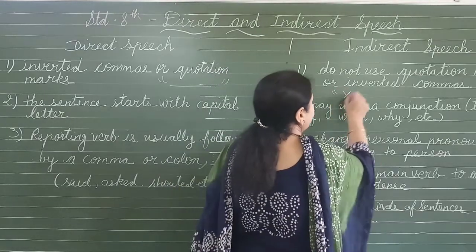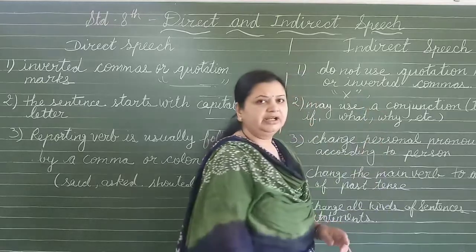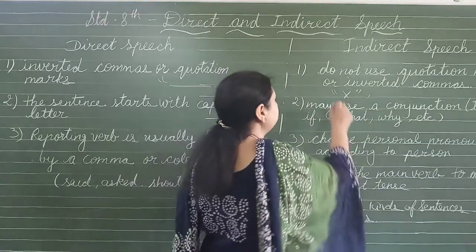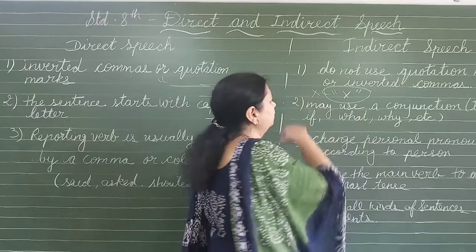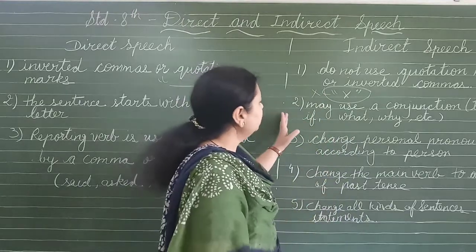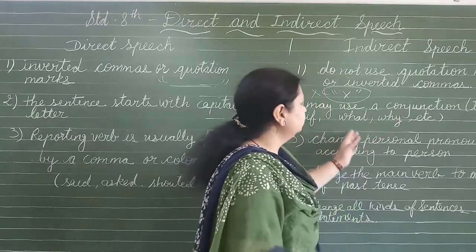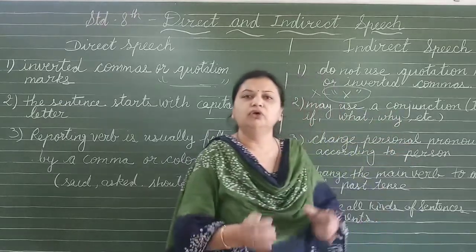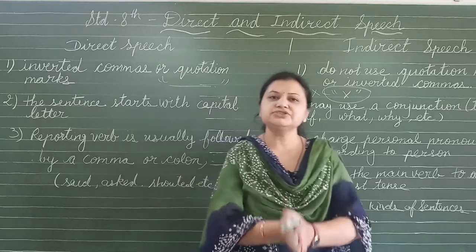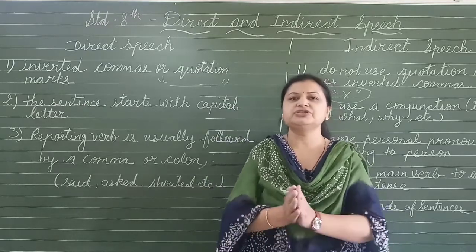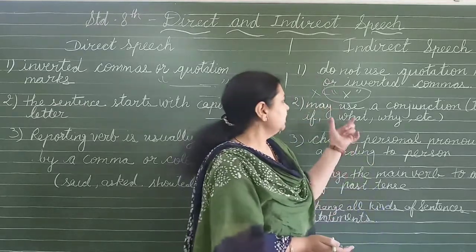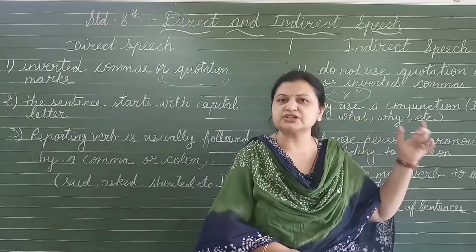We should not place quotation marks and inverted commas, that would be totally wrong. Next, we may use conjunctions like that, if, what, why, etc. When we change direct speech into indirect speech, we have to use conjunction words.